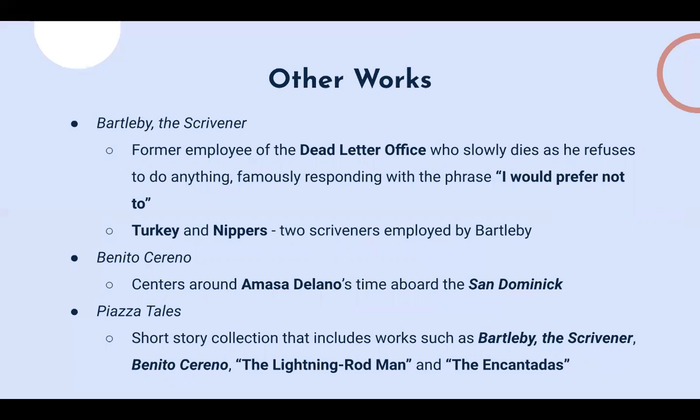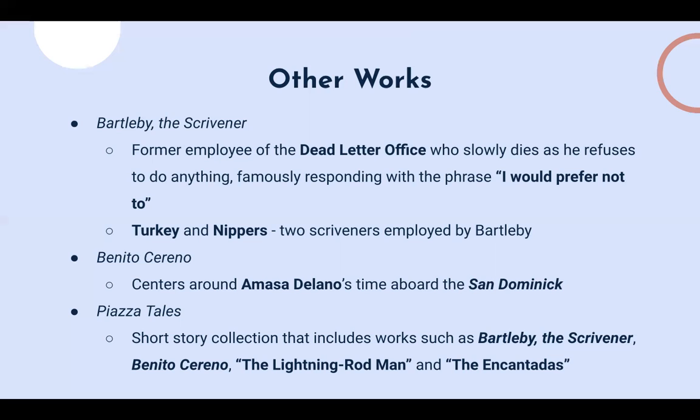Two important characters you might hear about are Turkey and Nippers, which are two scribes employed by the narrator to help him out. I talked about Benito Cereno earlier, and that's another sea story, and that centers around Amasa Delano's time aboard the ship San Dominick. An important clue about Benito Cereno is that Delano believes that the ship is captained by Benito Cereno, who's another character in the story. But in reality, it's been overtaken by a slave revolt.